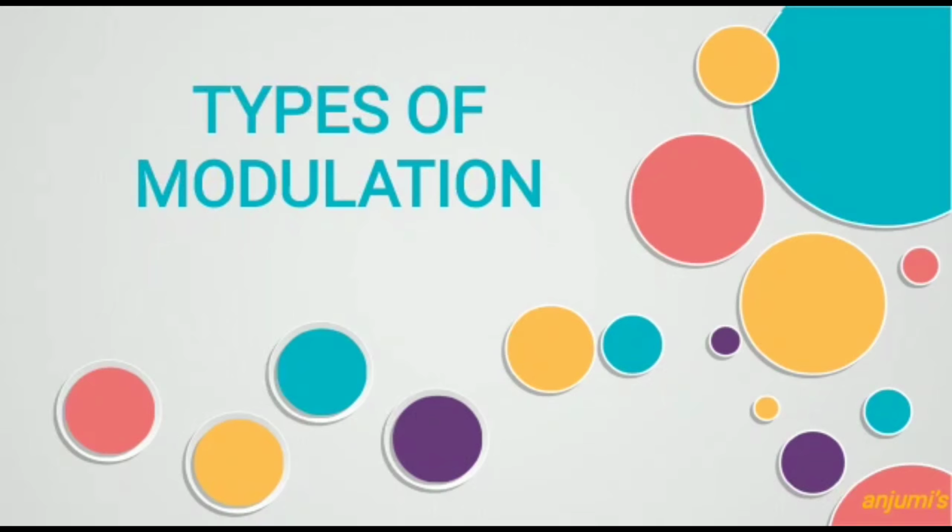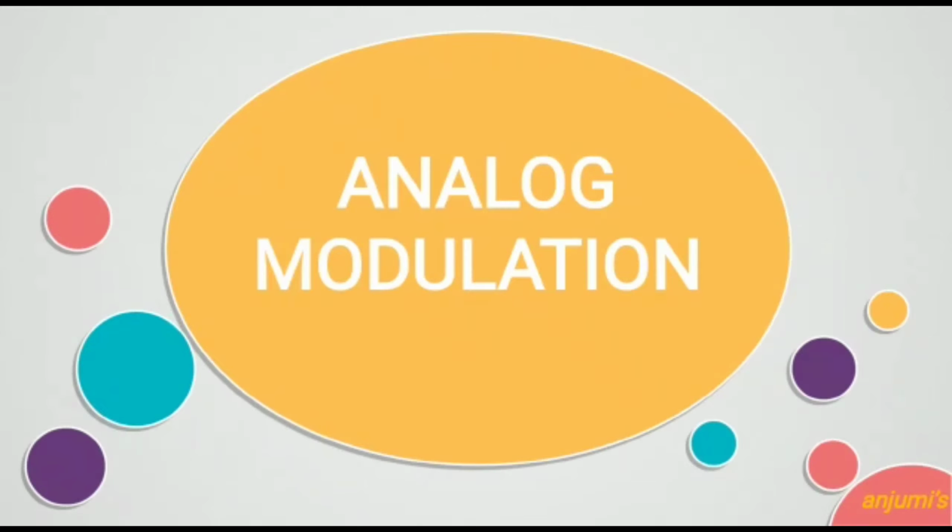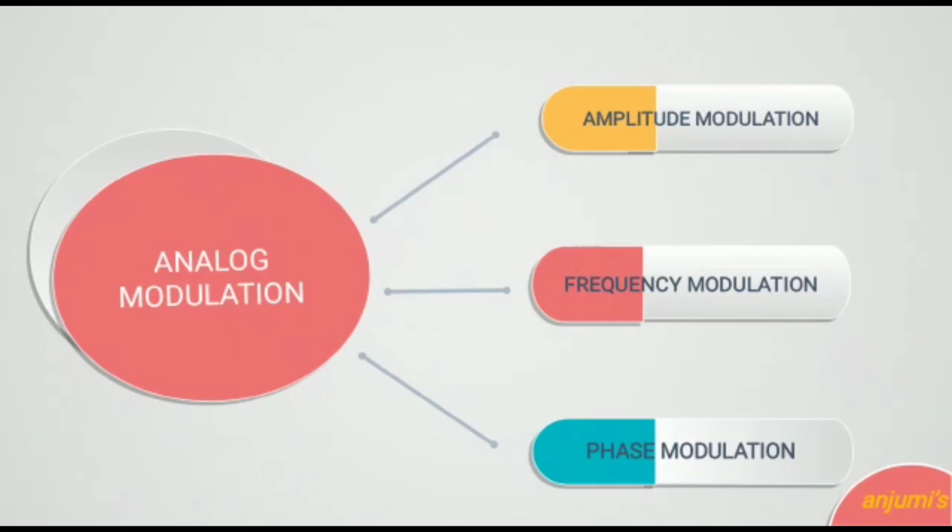In the last video, we have seen modulation and need for modulation. Modulation is categorized into analog modulation and digital modulation. In this video, we are going to see basics of analog modulation. Analog modulation is classified into amplitude modulation, frequency modulation and phase modulation.